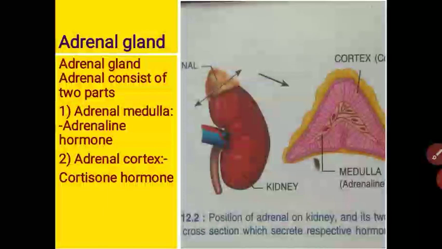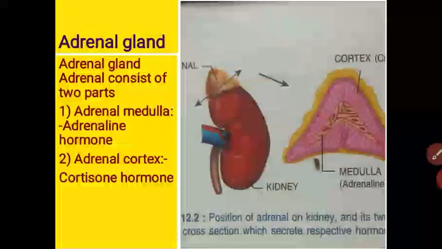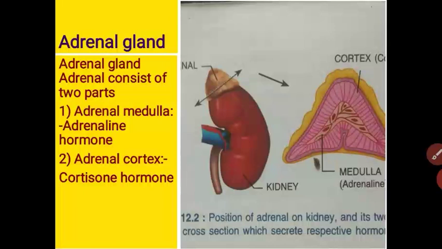The adrenaline hormone does not lead to any diseases because it is secreted in emergency situations. There is hypersecretion in an emergency situation, and when we are at rest there is less secretion of adrenaline. But in the cortisone hormone, hyposecretion causes Addison disease, and hypersecretion causes Cushing syndrome.